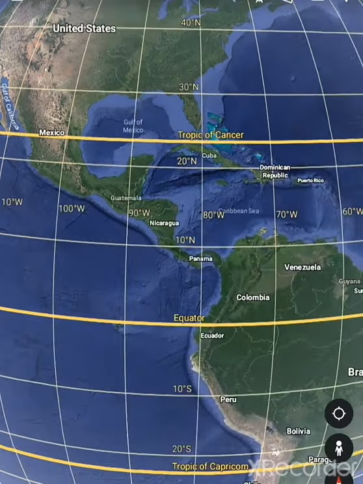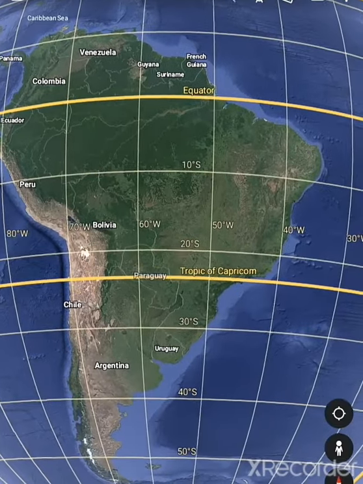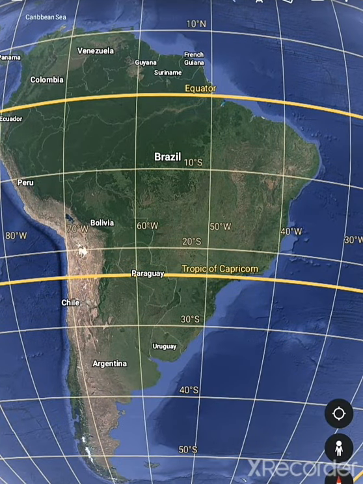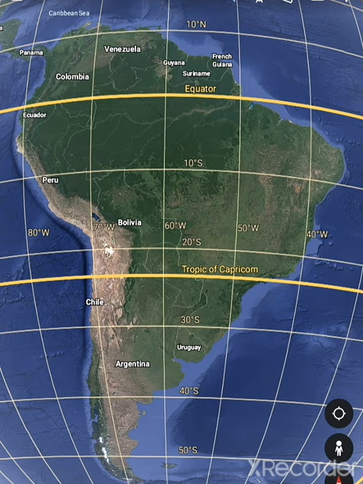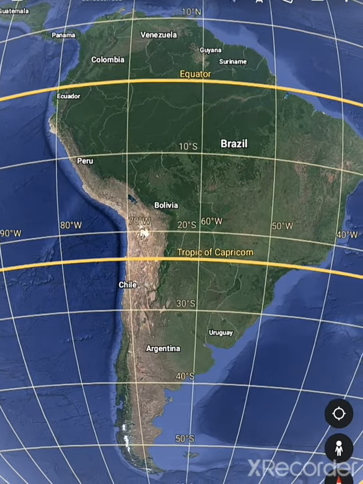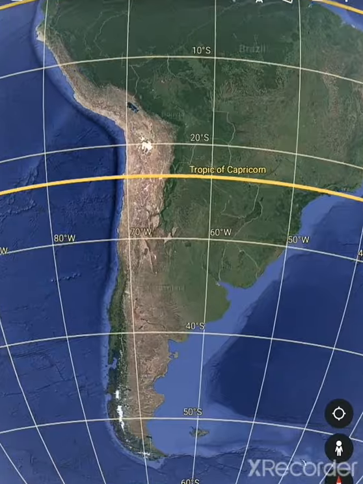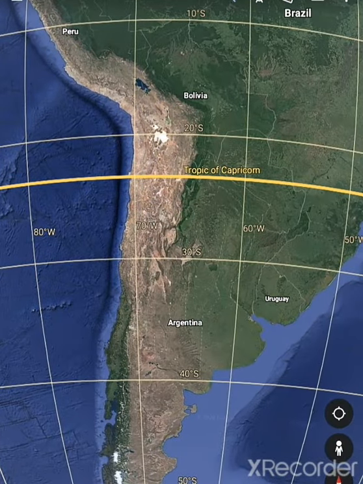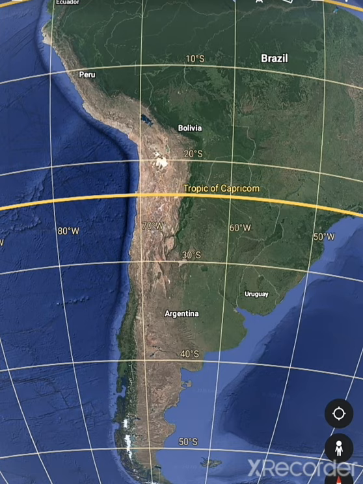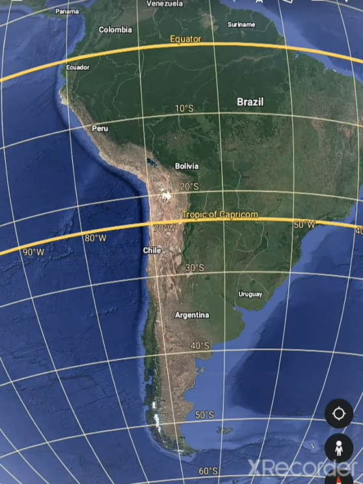Now let's move to the next continent. Next continent we have South America. South America lies mostly in the southern hemisphere, right? And the world's longest mountain range, which is that? The Andes. Here you can see these are your Andes, in the light brown color. They run the length of the continent from north to south, right?